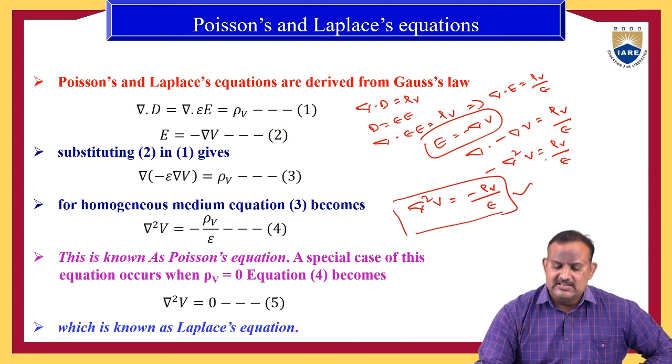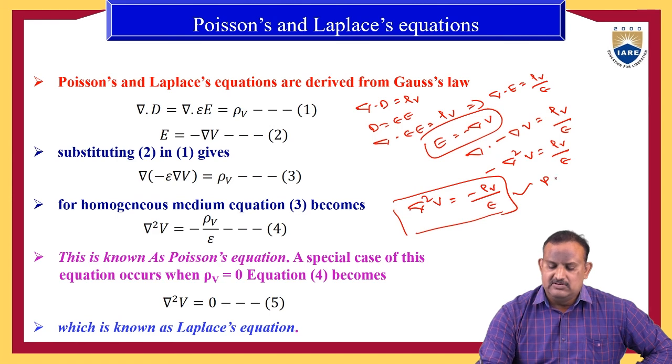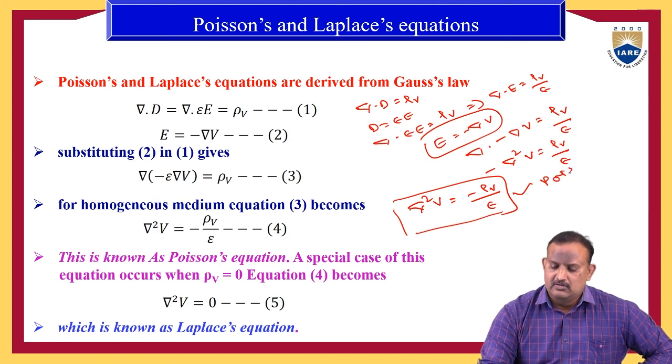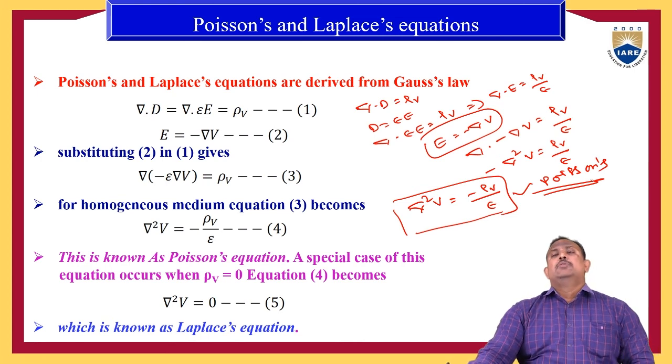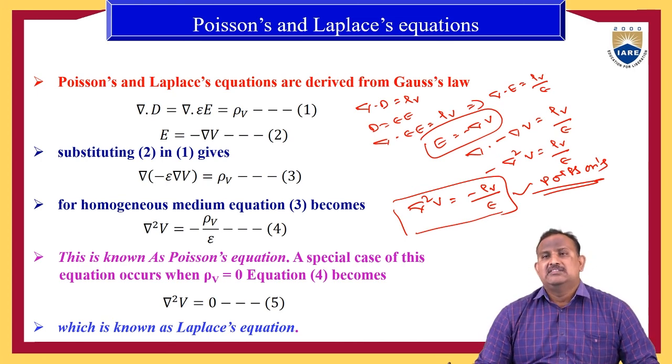This equation is known as Poisson's equation.